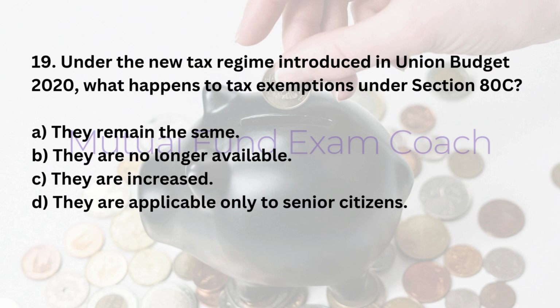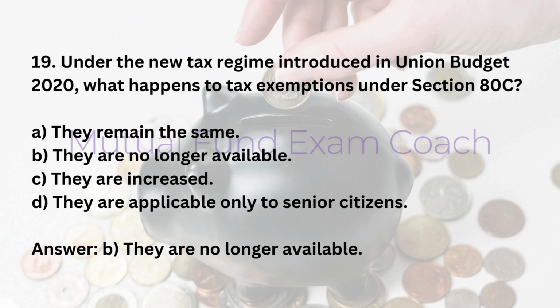19. Under the new tax regime introduced in Union Budget 2020, what happens to tax exemptions under Section 80C? A. They remain the same. B. They are no longer available. C. They are increased. D. They are applicable only to senior citizens. Answer: B. They are no longer available.